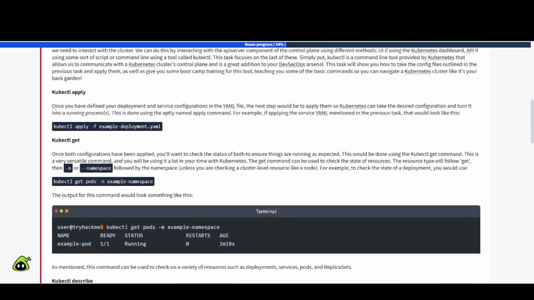kubectl apply. Once you have defined your deployment and service configurations in the YAML file, the next step would be to apply them so Kubernetes can take the desired configuration and turn it into a running process. This is done using the aptly named apply command. For example, if applying the service YAML mentioned in the previous task, that would look like this. So we have kubectl apply -f example-deployment.yaml.